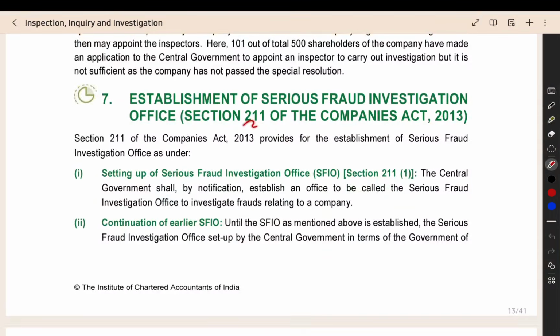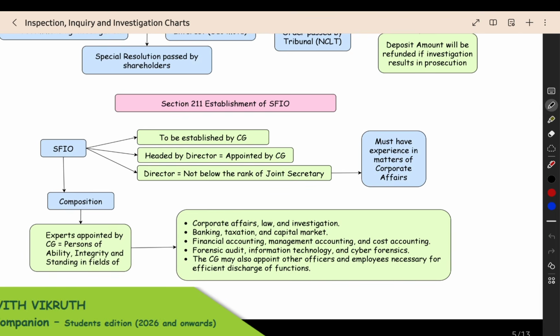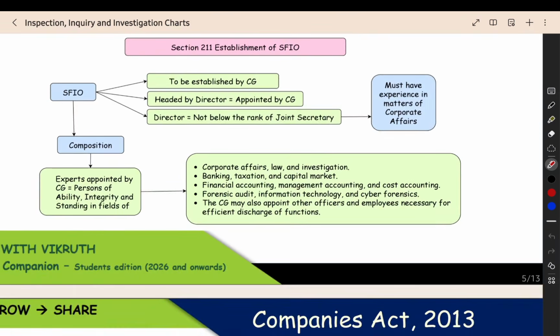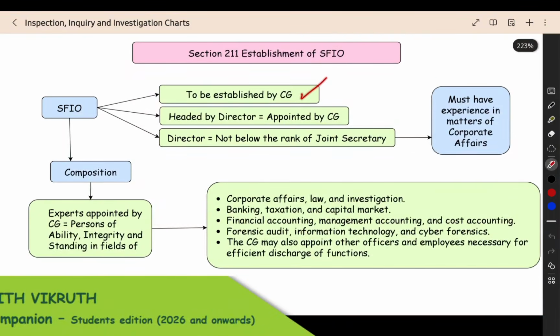The next thing, when you see section 211, is the establishment of the SFIO. This also we can see from the chart. Here, we are going to establish the SFIO. The central government will establish the Serious Fraud Investigation Office and will assign the cases to the SFIO. They will do the inspection. They can arrest the people, they can seize the evidence, they can do a lot of things. That also we are going to see in the subsequent sections. The SFIO will be established by the central government.